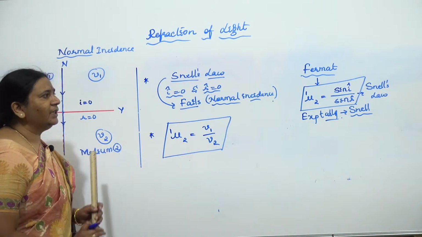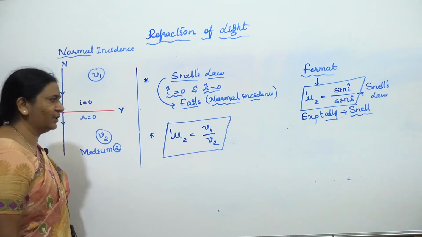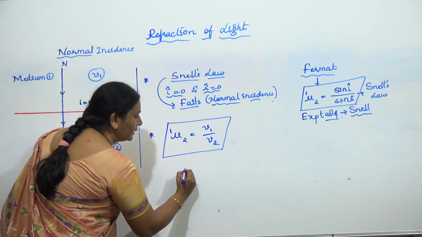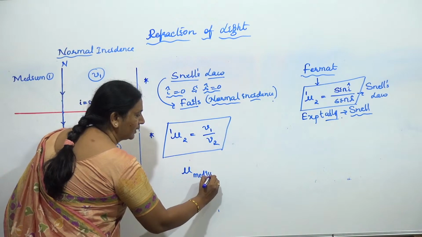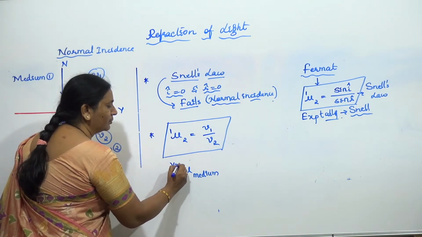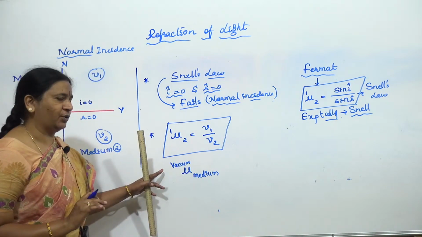Now, here we are going to define different refractive indices. If I have any medium, and the first medium is, say, vacuum, or we can even take it as air, but theoretically it is vacuum.